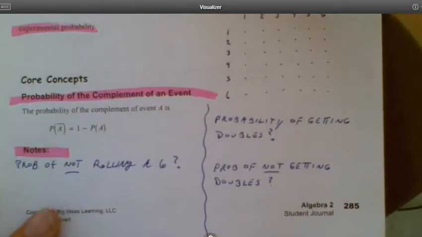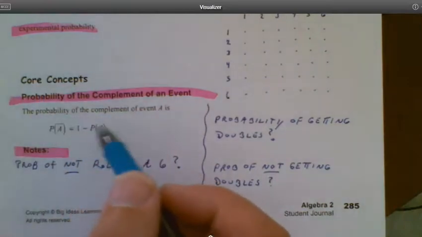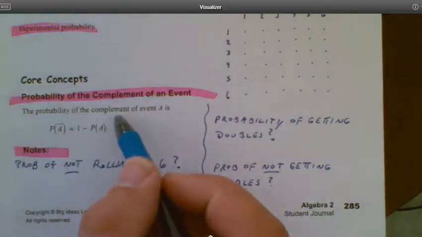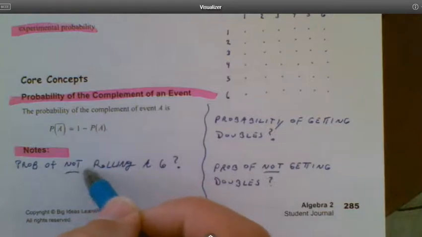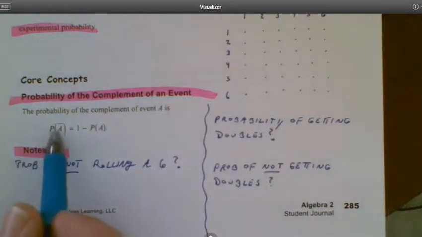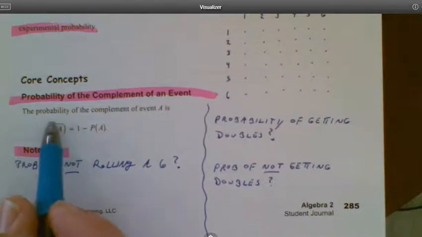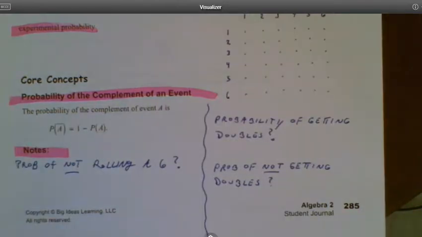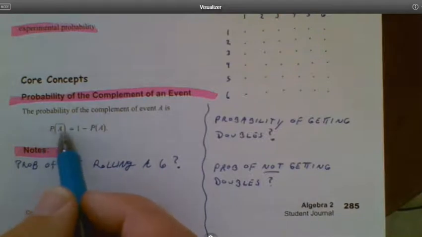The other main idea for today is what we call a complement event. And this is the probability of something not happening. So that's like our key word right here, right, is the word not. So this represents a complement. The little A with the line on top, that little line represents the word not. So this is the probability of event A not happening.